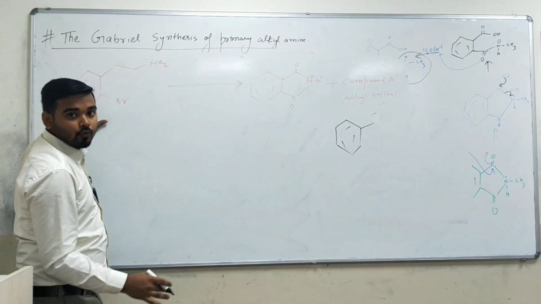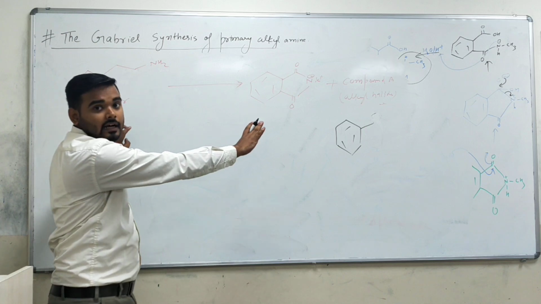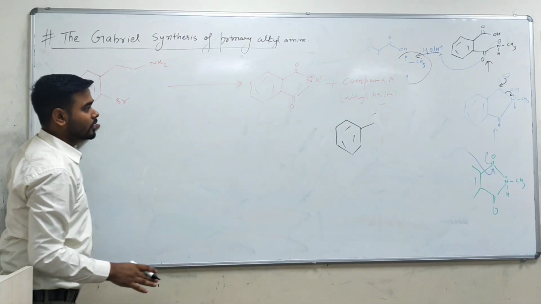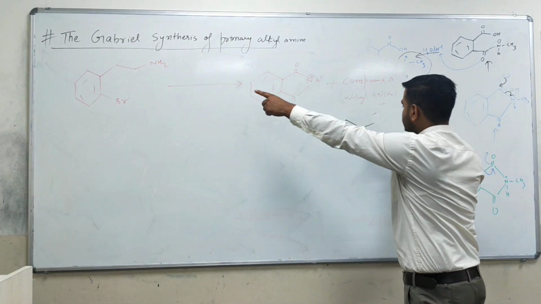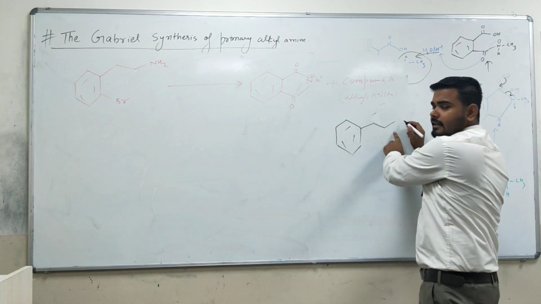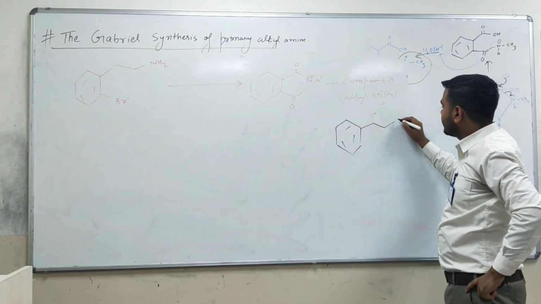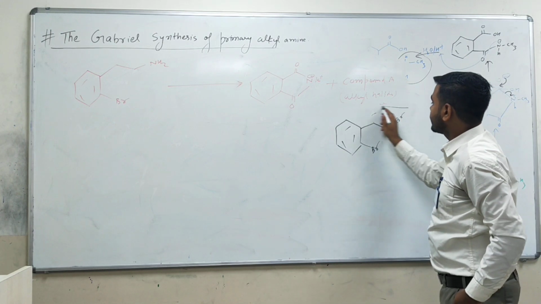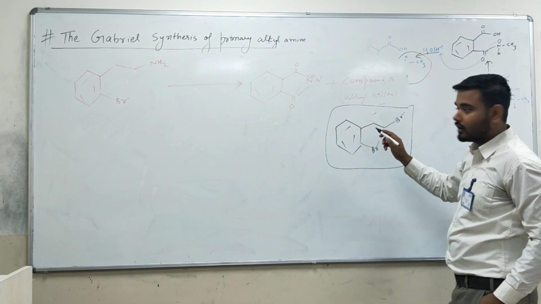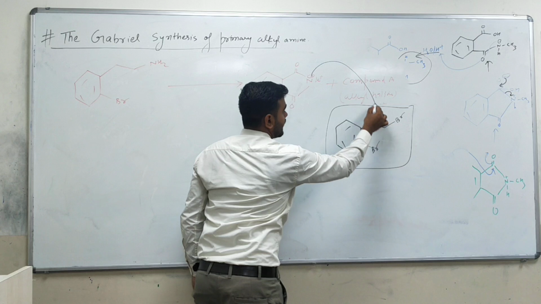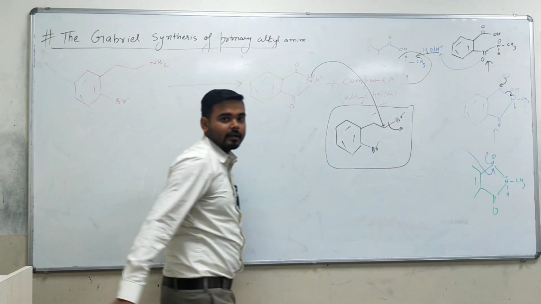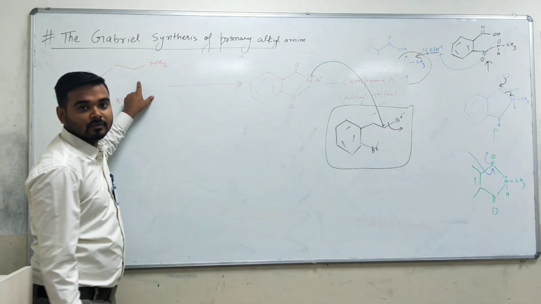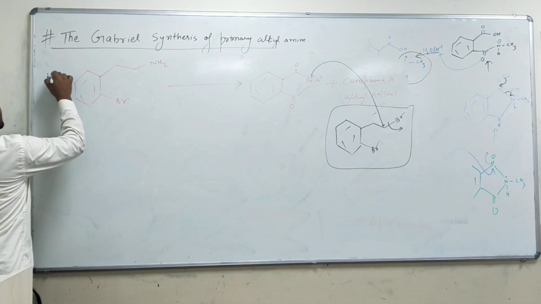You don't have to write the whole thing, you just have to focus on the product, because they just ask what the alkyl halide will be. If this one is your substrate, then which alkyl halide will give this one? If you see, one carbon is there, so just attach any halide there, let's say Cl or Br, but better if you take Br here, and this remains the same. So this will be your alkyl halide, because if you take this alkyl halide, what will happen? This N minus will come and attack on this carbon, this Br will get out, and this N will attach with this, and after hydrolysis you will get this one. This was the second set of questions.